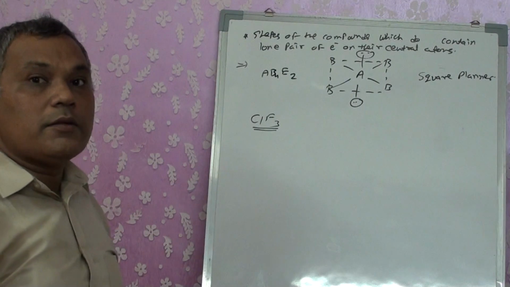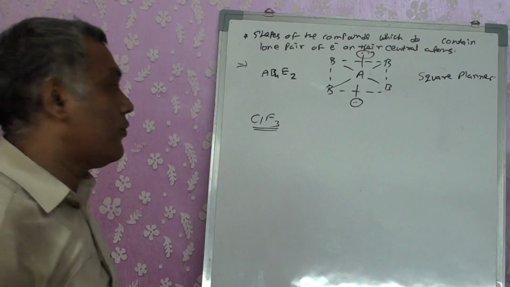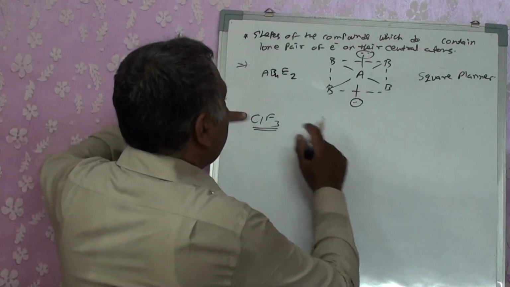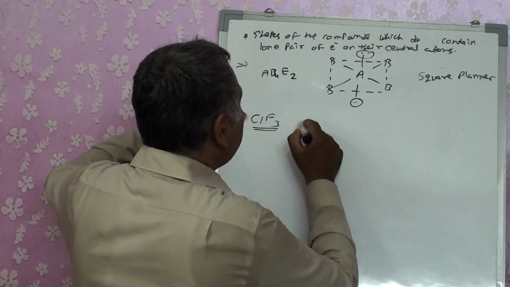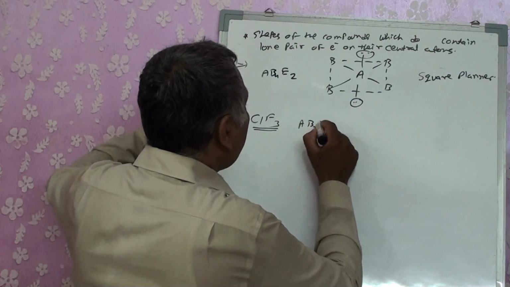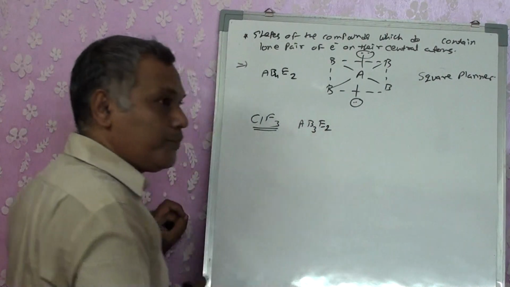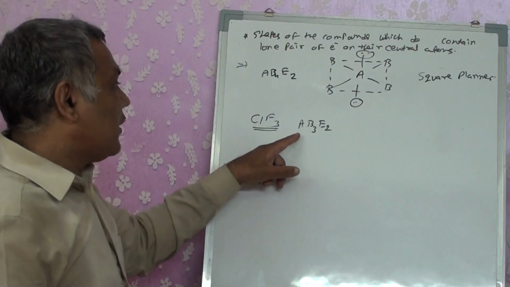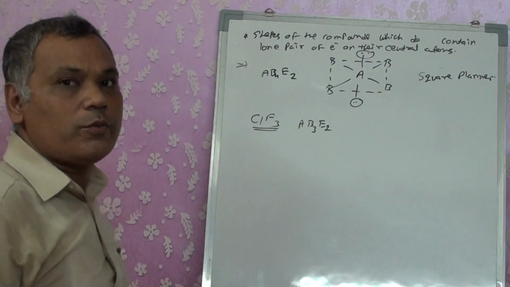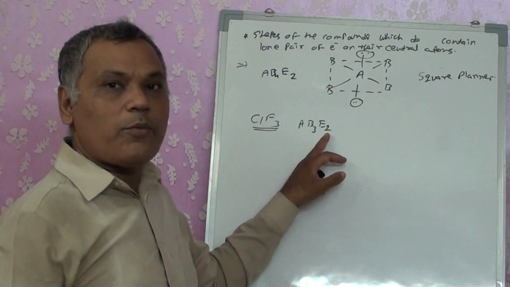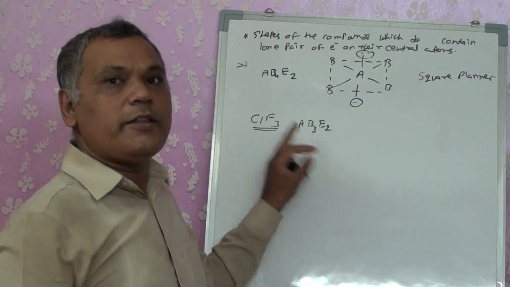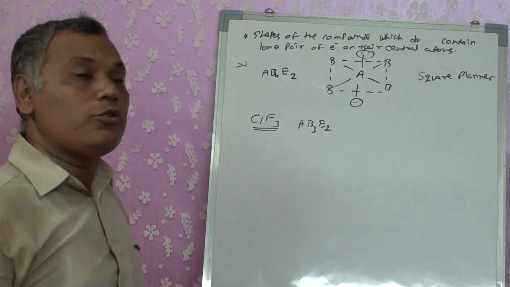But out of that, the stability of those 3 structures, where to show it? See what is the difference. I am going to get this as AB3E2. I have a central atom with 7 electrons in its outermost orbit. Out of that, 4 of them are lone pairs, and 3 of them are bonded.